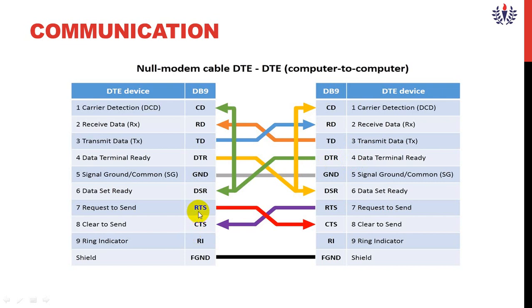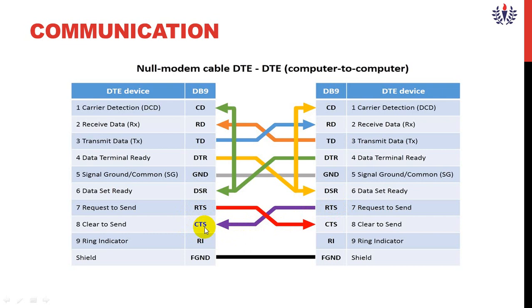And RTS stands for request to send. This RTS, which is a positive voltage, indicates a request to send can be performed, which means that a data set is able to send information to the data terminal without interference. And the next one is clear to send.